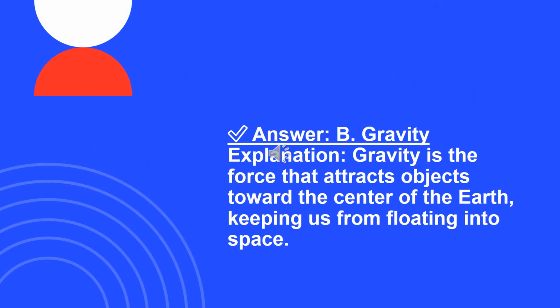Gravity. Gravity is the force that attracts objects toward the center of the Earth. This is why things fall downward when dropped and why planets stay in orbit around the Sun. Why not the others? Friction is a force that resists motion, not an attractive force. Magnetism only affects magnetic materials, not all objects. Buoyancy opposes gravity in liquids but does not pull objects down.